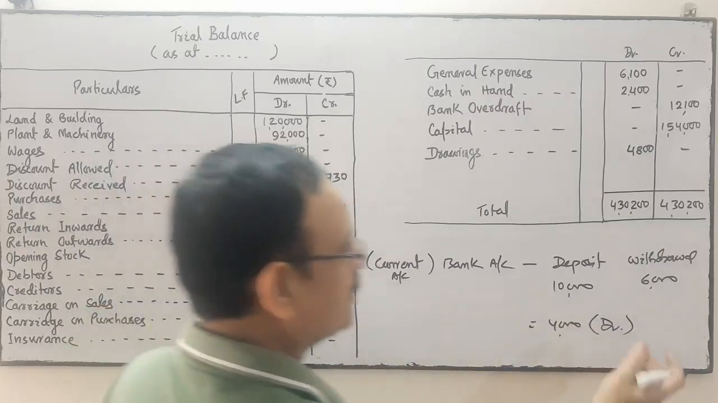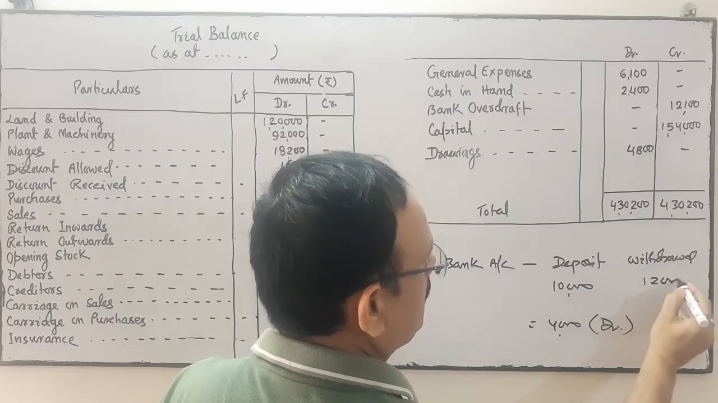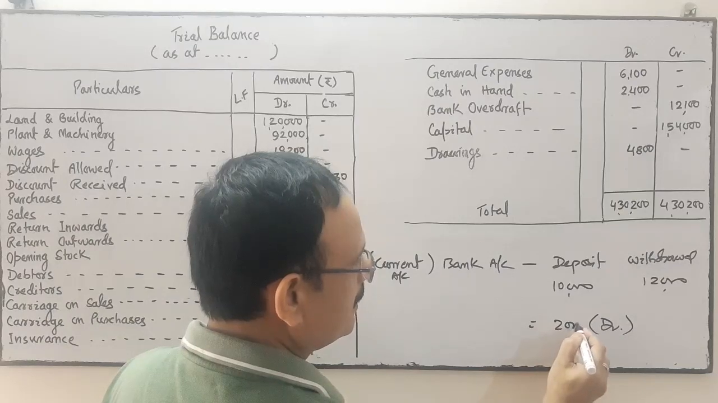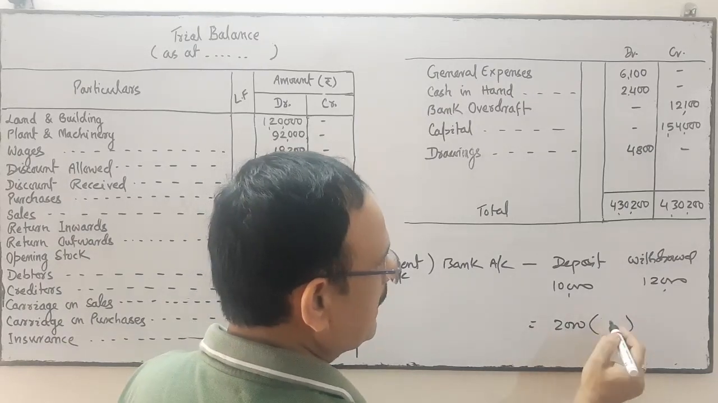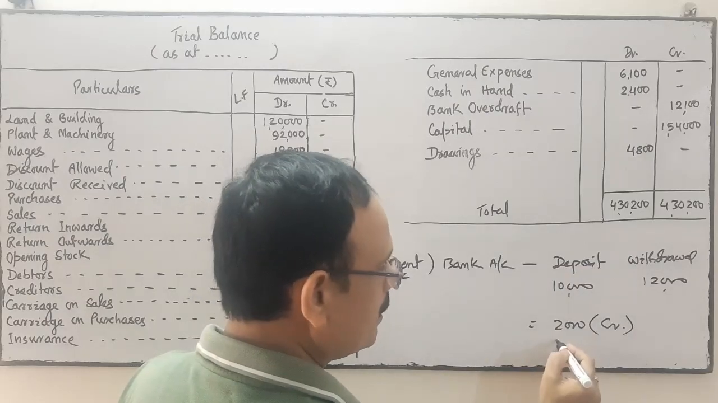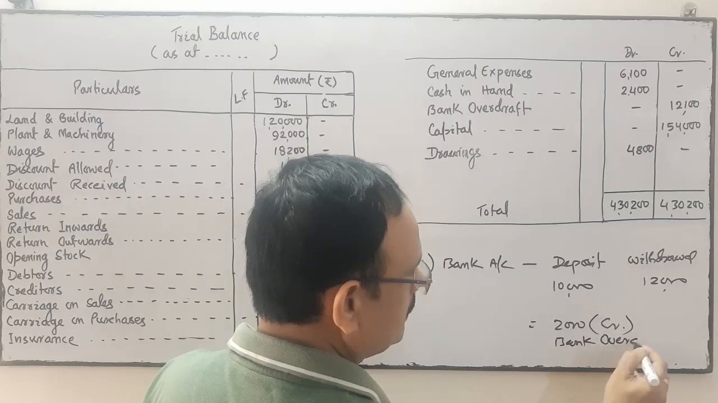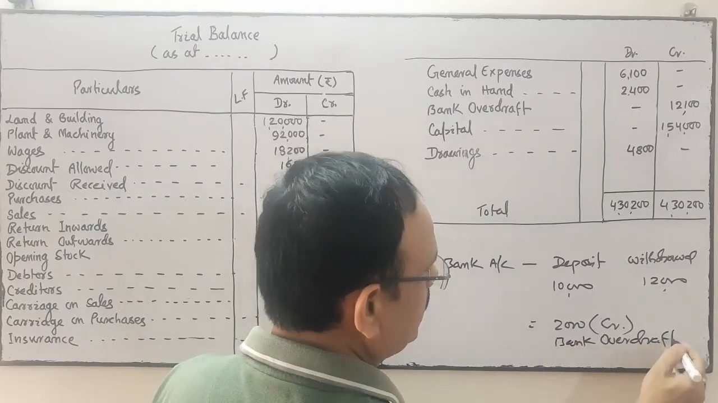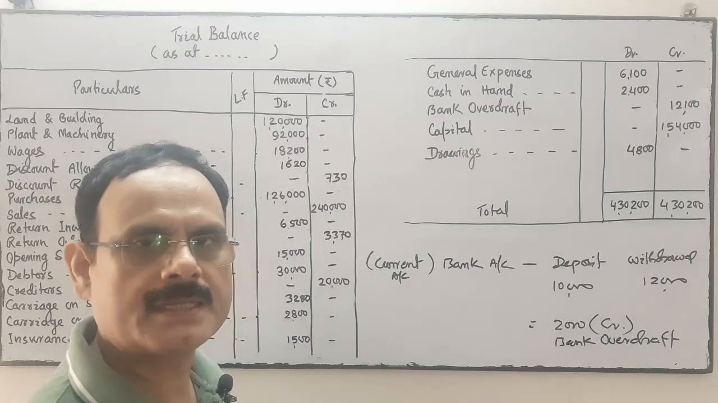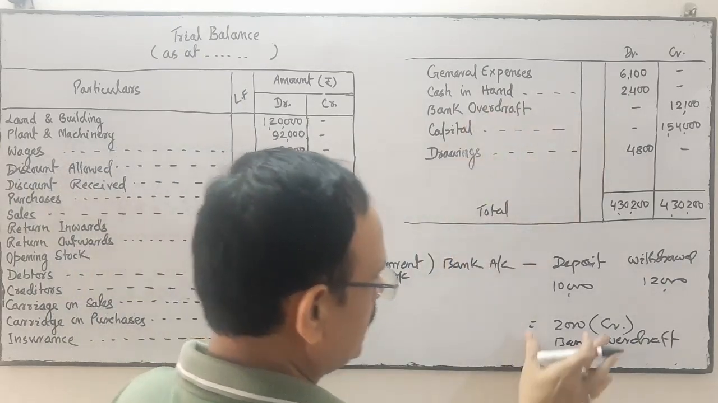But vice versa, suppose the withdrawal is 12,000 and the deposit is 10,000, then 2,000 is the difference, but that difference is credit. This is called bank overdraft. So bank overdraft is a liability, and only a favorable bank balance is an asset. So here the bank overdraft is a liability.